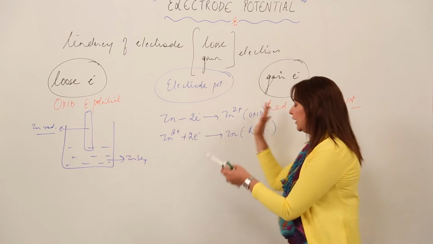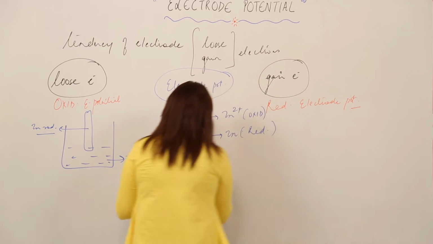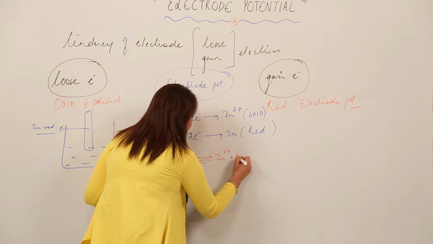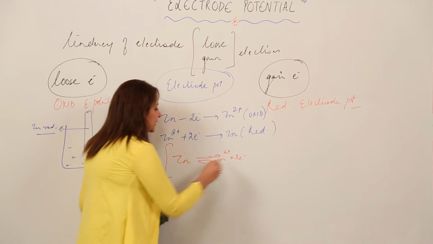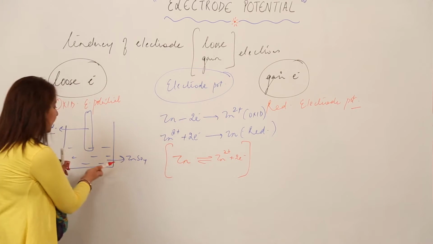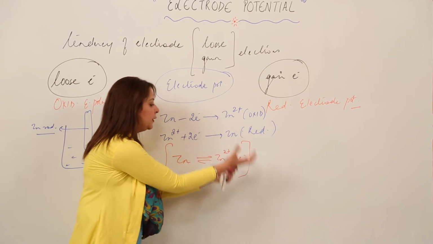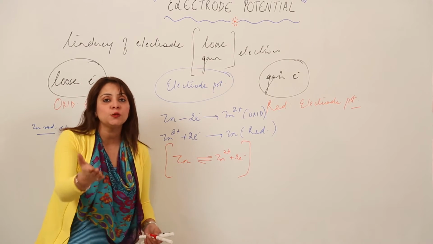We can club them and write that zinc atom is in equilibrium with zinc ions and these 2 electrons, right? So there exists this kind of equilibrium. Now the equilibrium may favor this side or that side. This depends upon certain factors which I am going to discuss with you now.